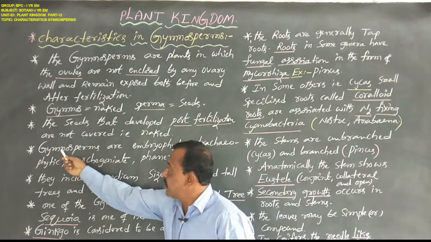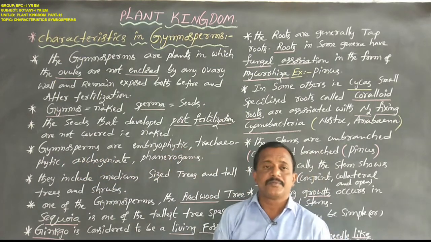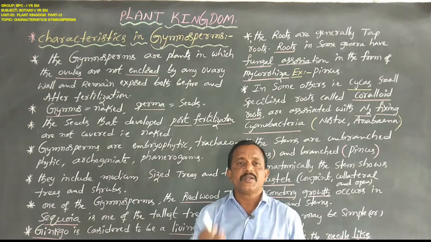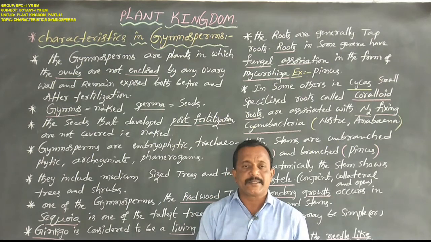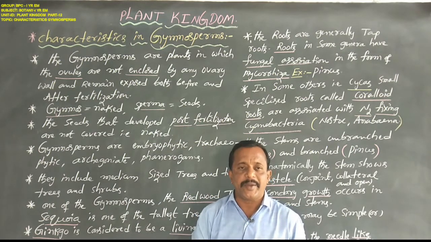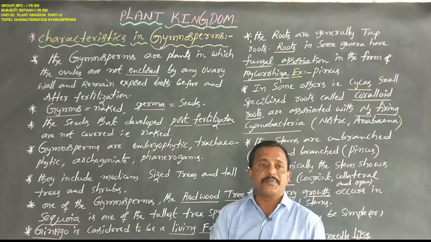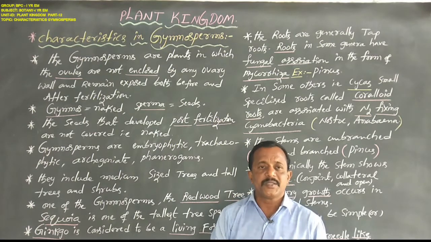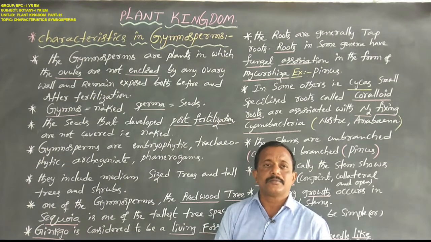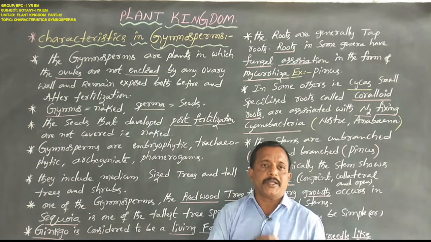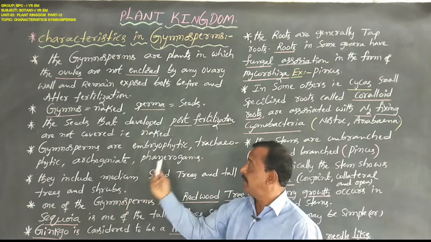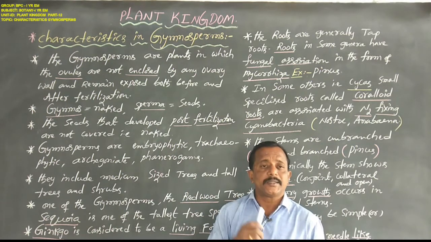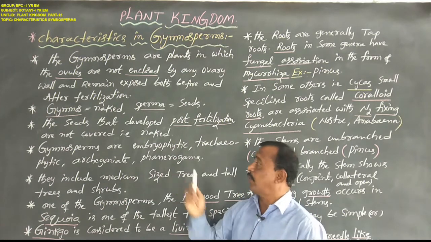Next, gymnosperms are embryophytic, with a very well developed embryo; tracheophytic, with very well developed vascular tissues such as xylem elements and phloem elements; archegoniate, with a well developed female sex organ, that is archegonia, two or more archegonia; and phanerogams. These are flowering plants or seed bearing plants, that is, phanerogams.